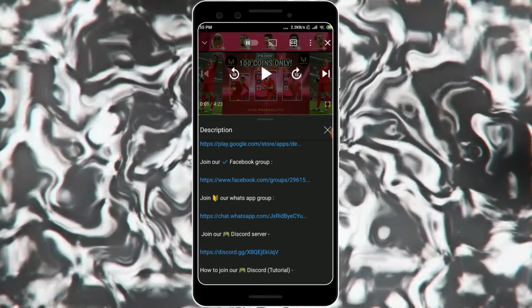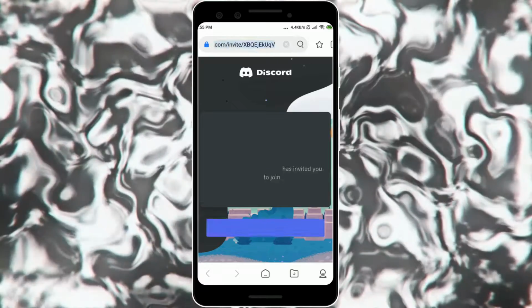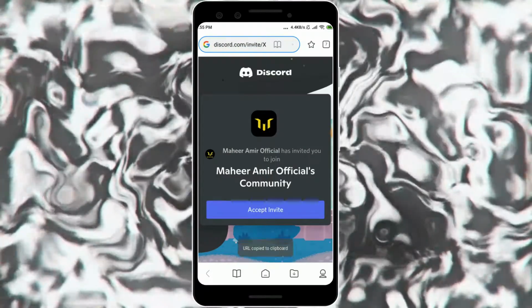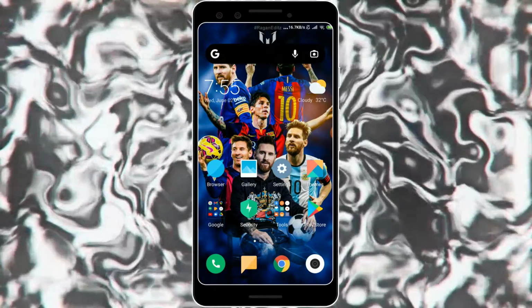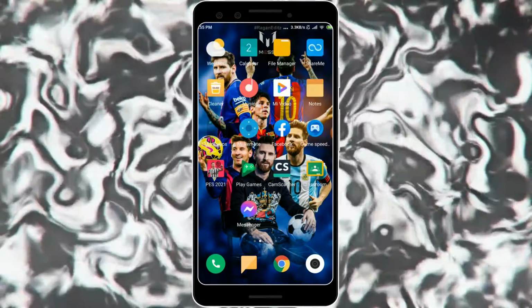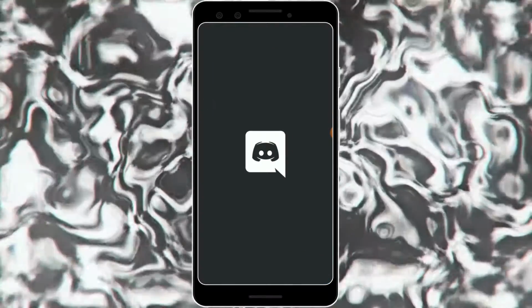It will take you to your browser. Now watch here carefully. On your browser, wait for the loading. Just click on that link and copy the URL. After that, you have to install Discord from your Play Store, then go to Discord. Here's the Discord. So very easy.